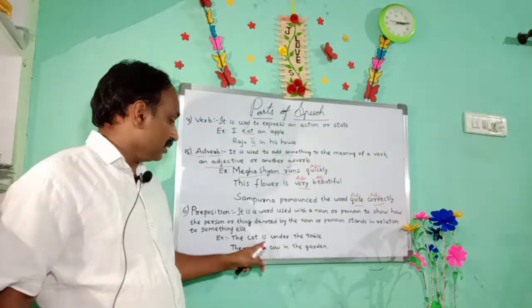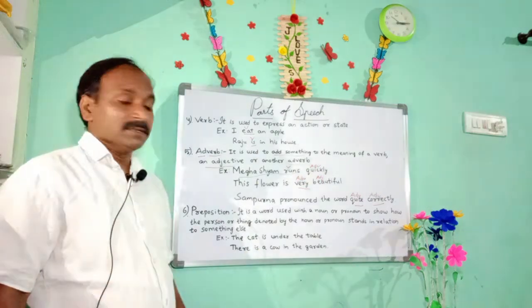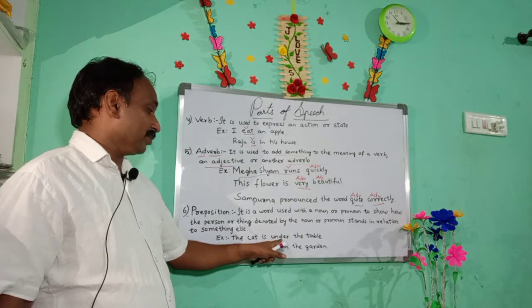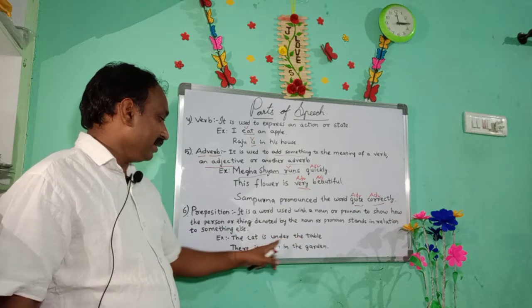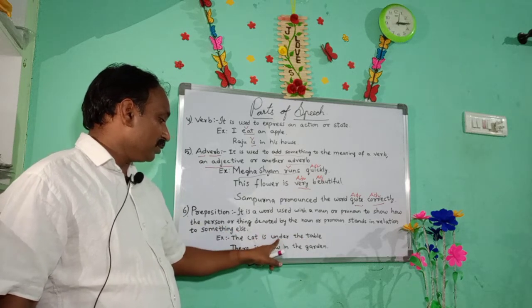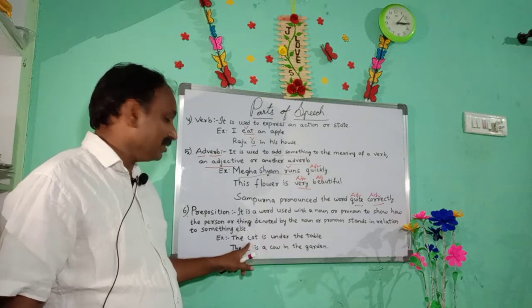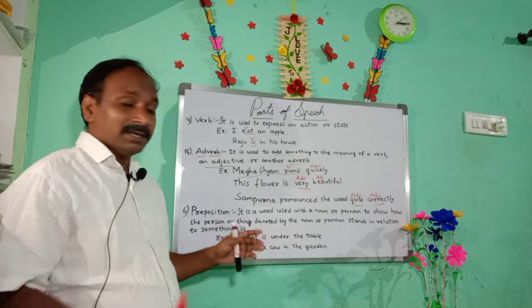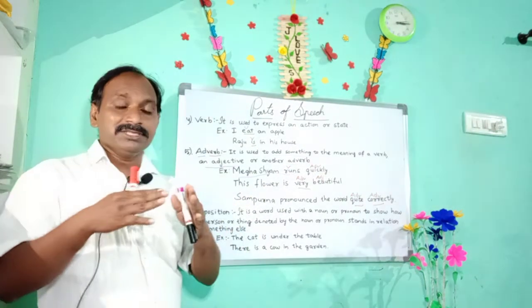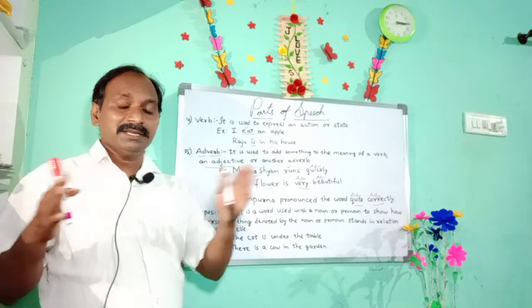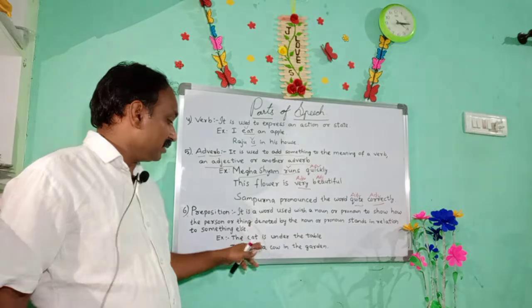Example: the cat is under the table. In this, under is the preposition. Here this word is relating this noun and this noun. It is used to show the relation between the words.